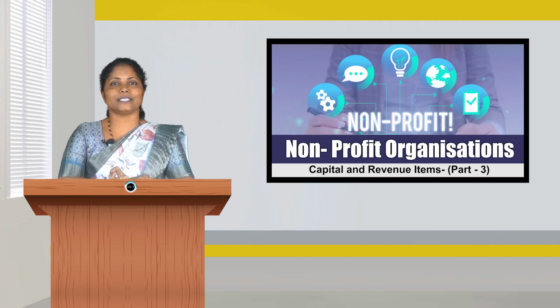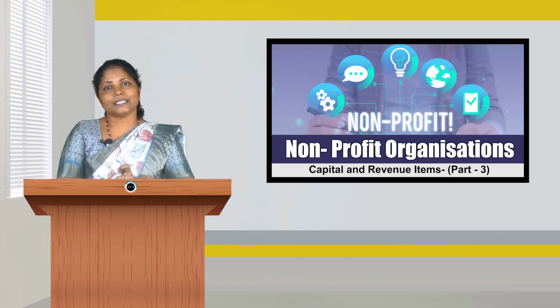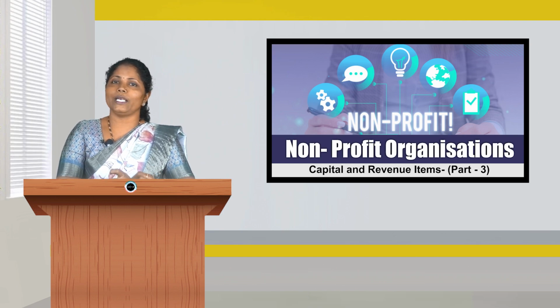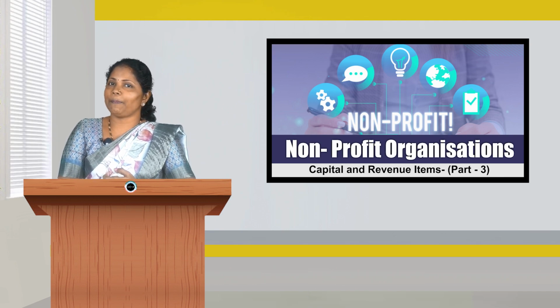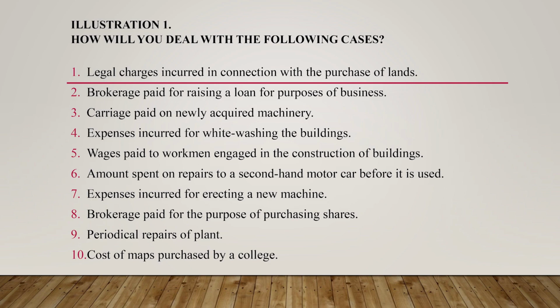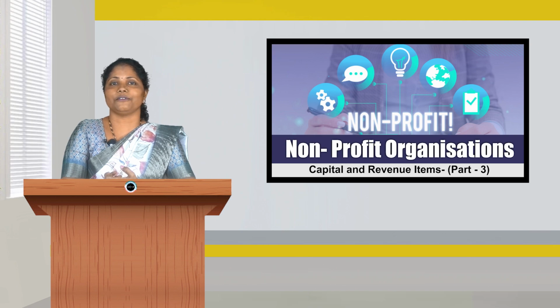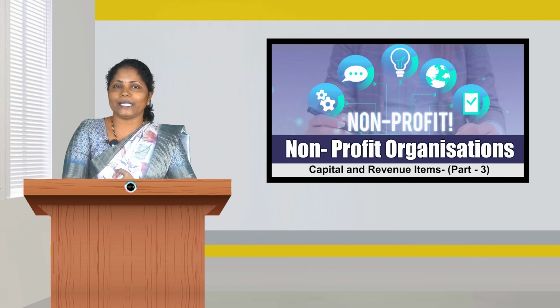Why? Because this is in connection with the loan for a business. This is a non-recurring expense and only while raising the loans such brokerages are paid. Therefore, this is a capital expenditure. The third one, carriage paid on newly acquired machinery. Machinery is one of the fixed assets and carriage is an expense in connection with the purchase of a fixed asset or bringing the fixed asset from the place of supply to the place of business premises. So that this is a capital expenditure.